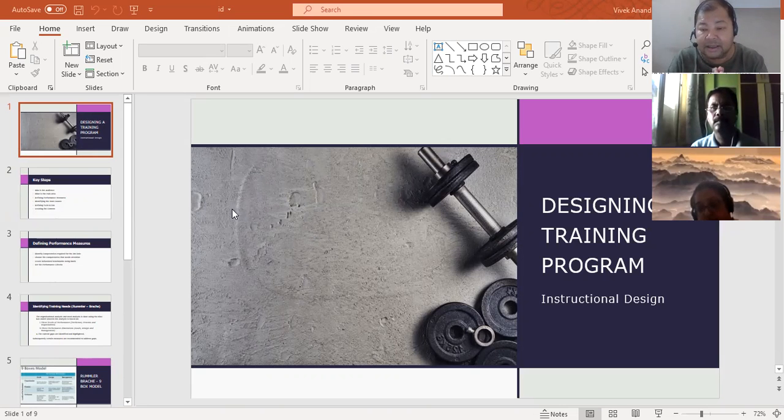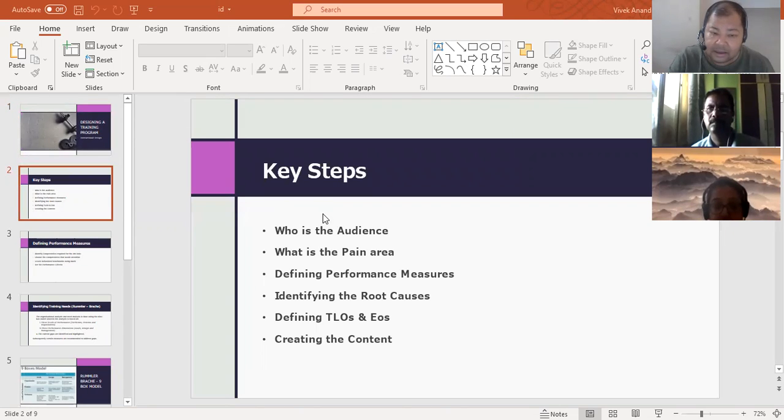I have broken this into two parts. Today we will talk about the broad outline of how a program is designed and what things are kept in mind. In the second part, probably in the next session, we will talk about the different prominent instructional design principles and methodologies. We'll see if we are able to do this fast. Maybe we'll cover some of them today only. So we'll see how a training program is designed.